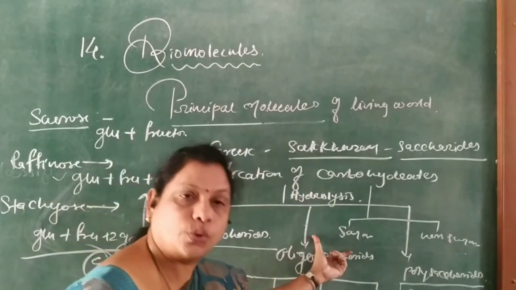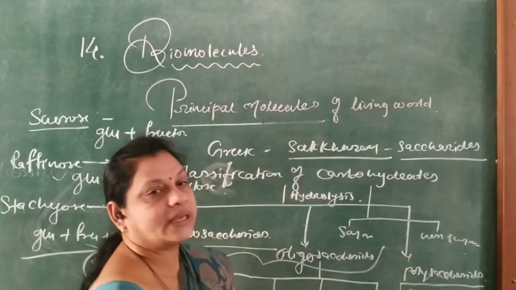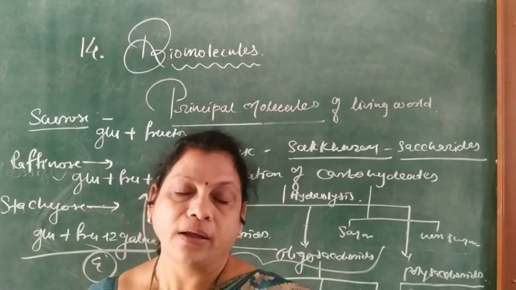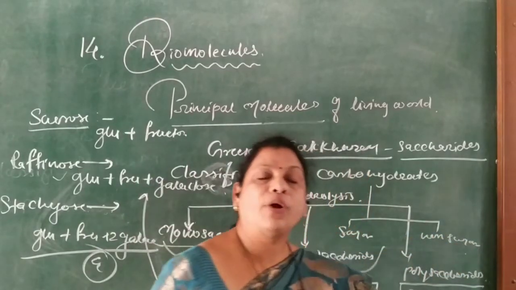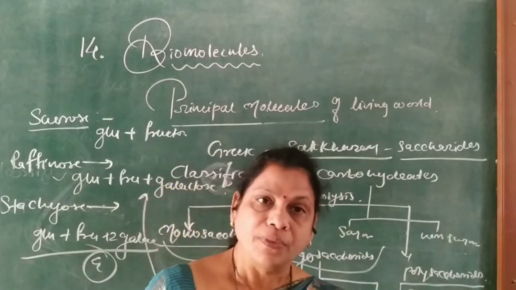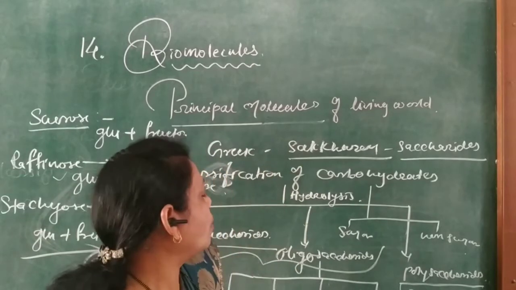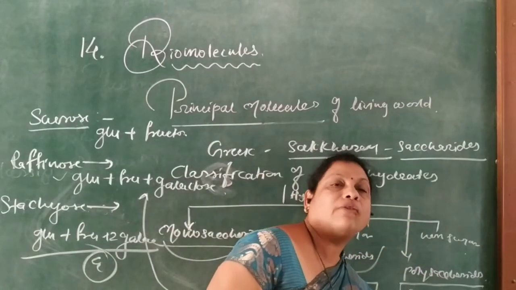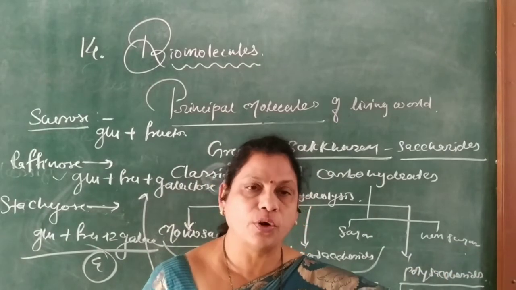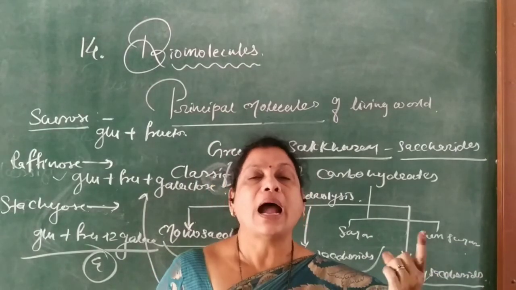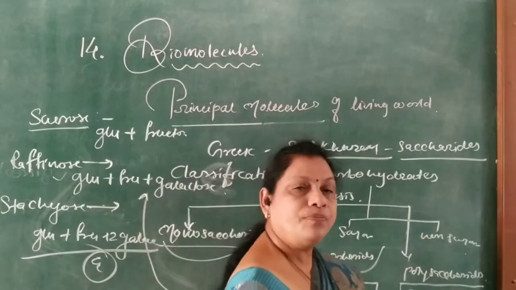For example, sucrose, monosaccharides and oligosaccharides are sugary carbohydrates. Whereas non-sugary carbohydrates are tasteless, insoluble in water and amorphous in nature. For example, cellulose and starch are insoluble in water, amorphous in nature, and tasteless, so they are non-sugary carbohydrates.